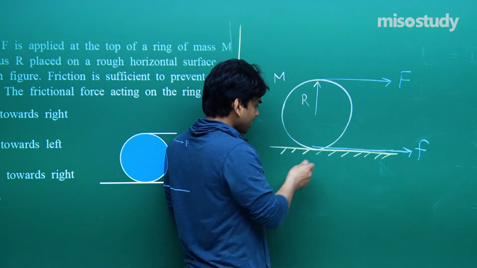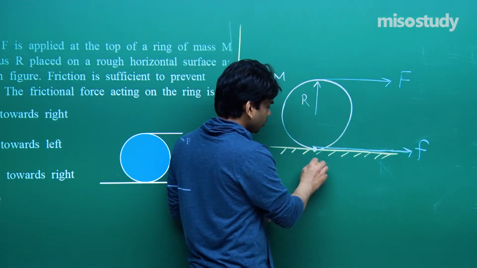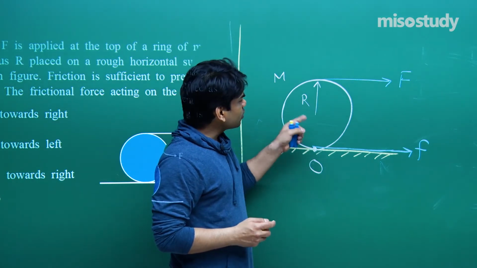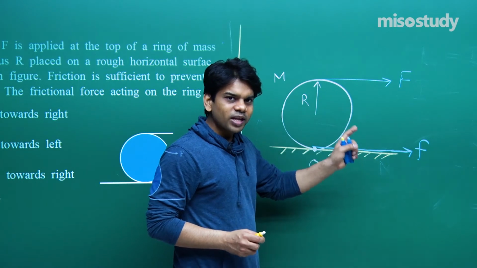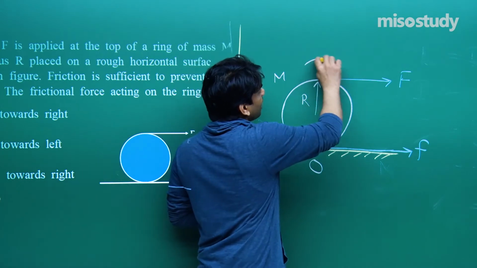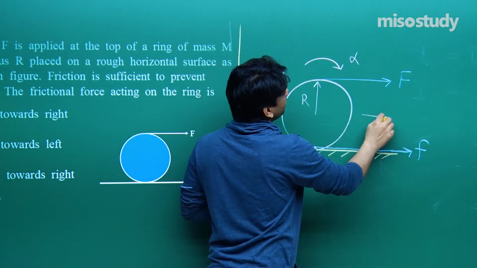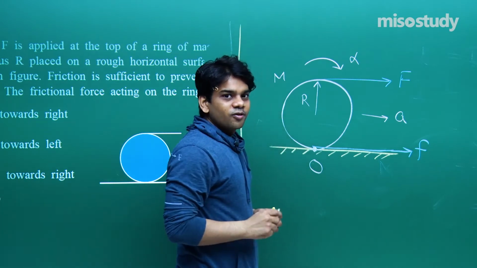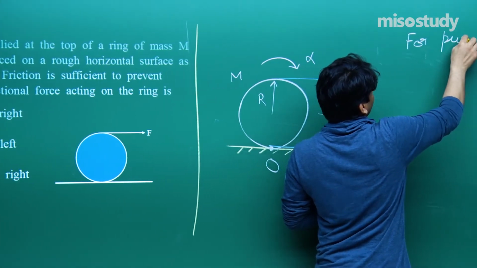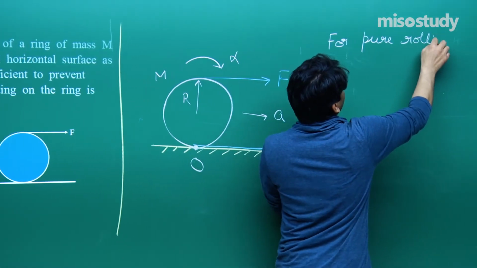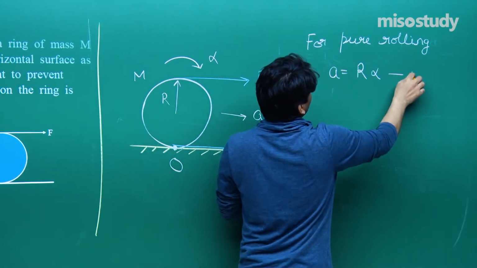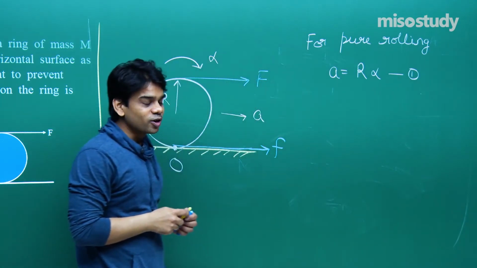Now you see here, let's take this point O, the point where this ring is touching the surface. Now first of all, let's say it is rolling, so that means it will be having a linear acceleration and it will also be having an angular acceleration. Let us say the angular acceleration is alpha and linear acceleration is given as a. For pure rolling, we all know that a should be equal to r alpha. We all know that for pure rolling, linear acceleration is equal to r into alpha. This is what we know. First thing, that's quite clear to us.